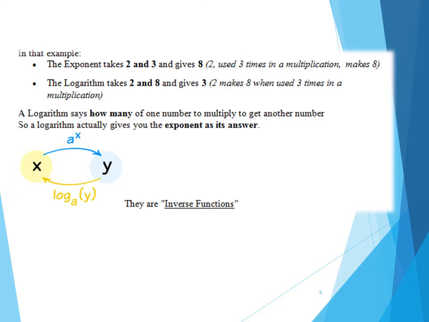Just as we converted an exponent into a logarithm, similarly we can convert a logarithm into an exponent, as you can see over here with the help of arrows. y can be converted into x again by saying that x is equal to logarithm of y to base a, where a is the base and y is the number for which we are taking the logarithm. Since an exponent can be converted into a logarithm and a logarithm can again reversibly be converted into an exponent, these are called inverse functions. The functions become inverse of each other.